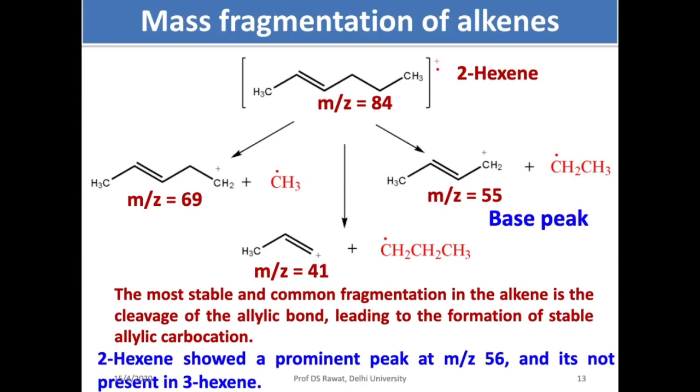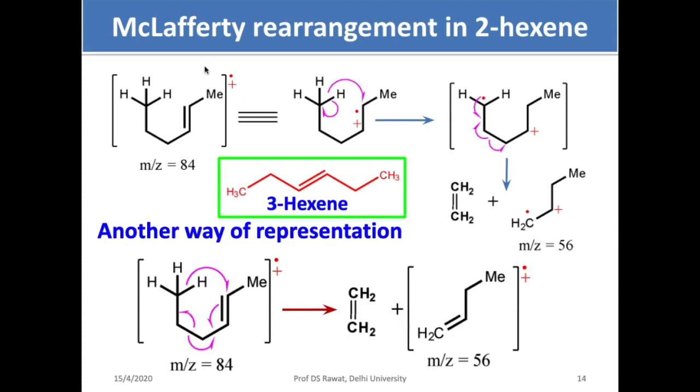But 2-hexene shows another prominent peak at m/z value 56, which is not present in 3-hexene. Let me explain why this is so. If you write this 2-alkene in this way, what happens? You have an alpha carbon, you have a beta, you have a gamma. If there is a gamma hydrogen in a compound which has a double bond, triple bond, or heteroatoms, it undergoes McLafferty rearrangement.